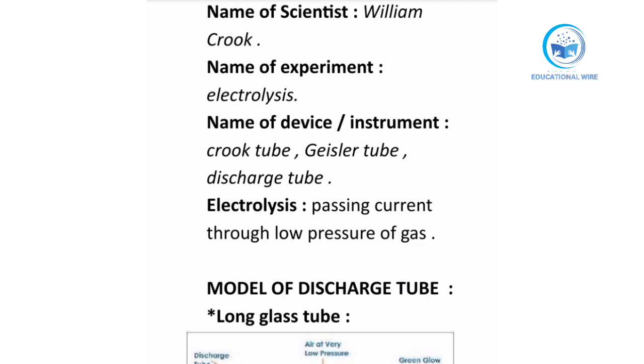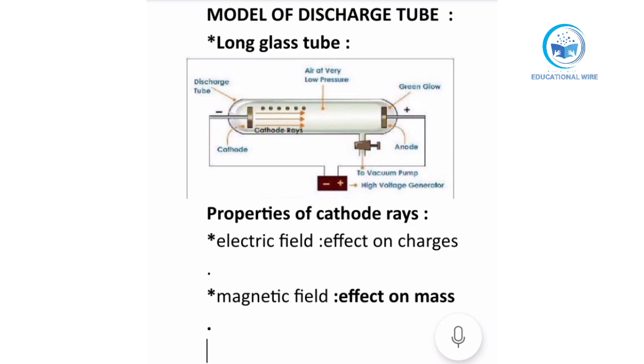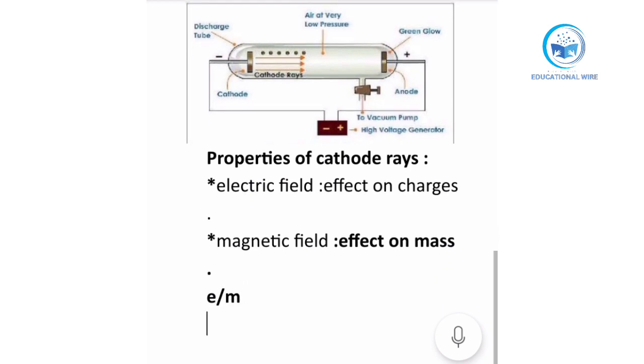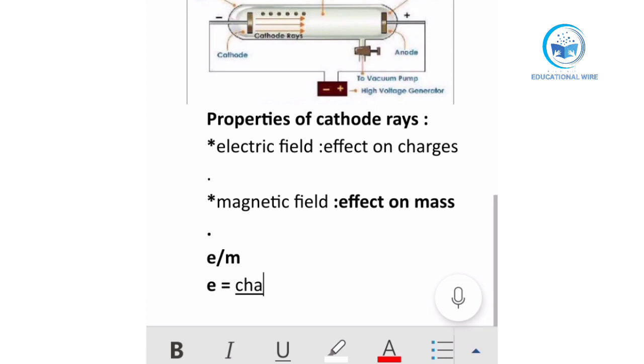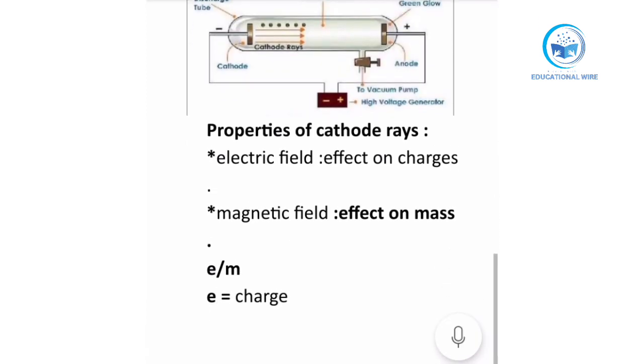After that, the deflection of the magnetic and electric field in cathode rays gives the ratio of both. What is the ratio? The ratio of both is e upon m. Now what is e upon m? e is the charge, and m is the mass.